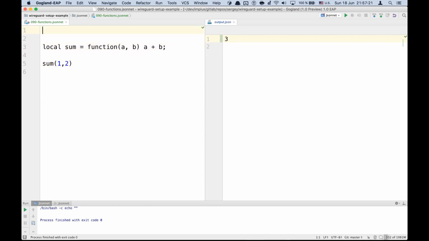And in Jsonnet, functions are actually closures, and if we have x here, we have access to that value in the function, so now it will return 13.